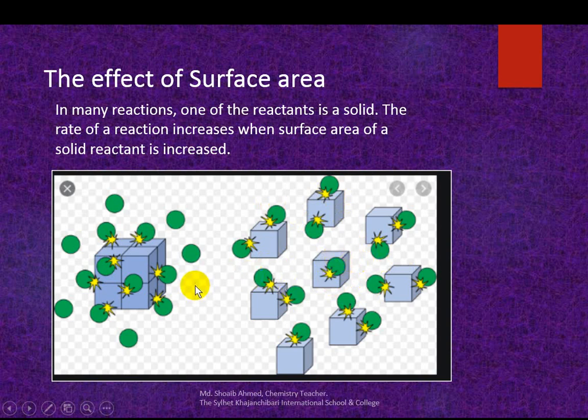Like a solid particle: if it becomes powder, solid particles turn into powder, the surface area increases and the rate of the reaction increases.